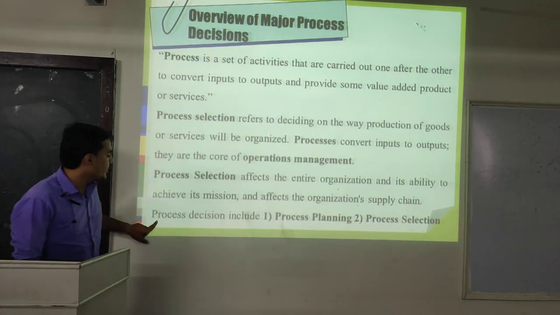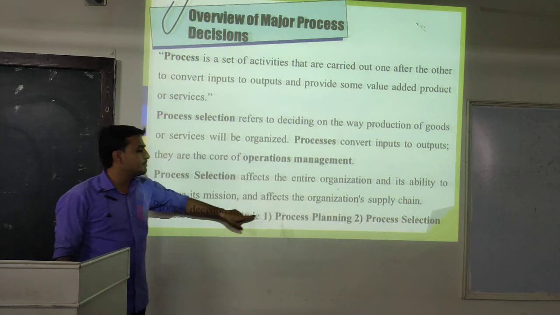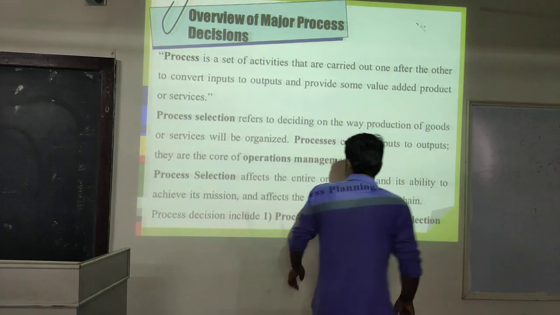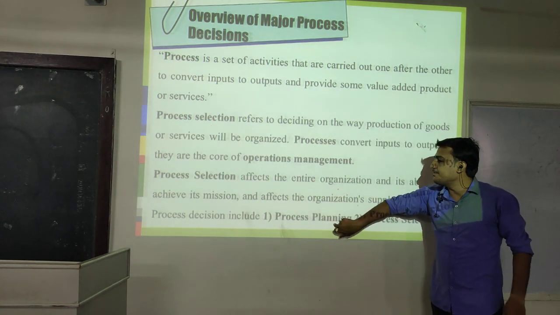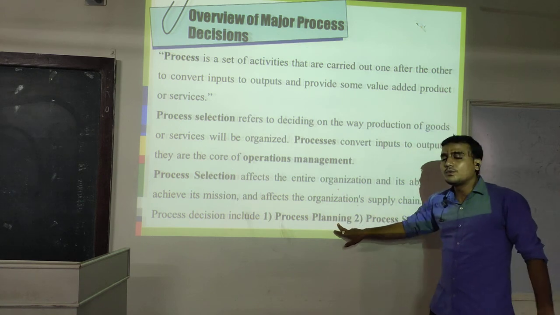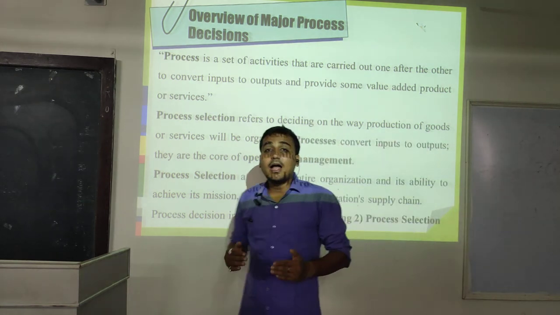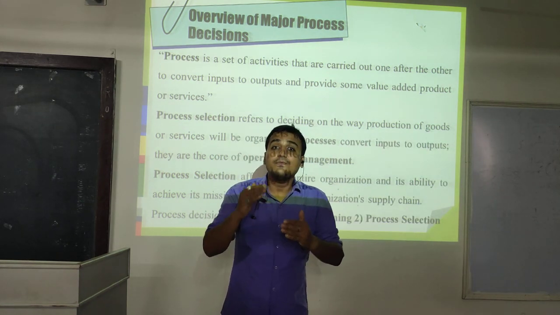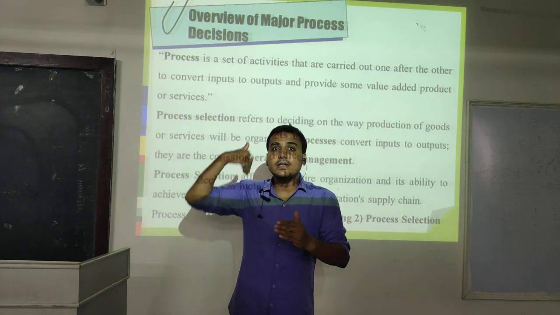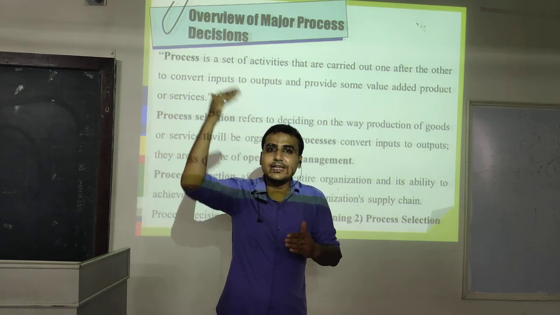Okay? So here we are going to learn that process decision includes process planning and process selection. Here we can easily understand the point of process planning. What is the meaning of planning? Planning is the activity which we are going to carry out in the future, but we are deciding in the present.